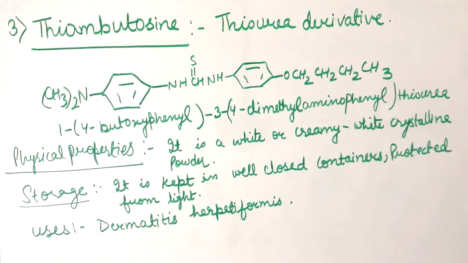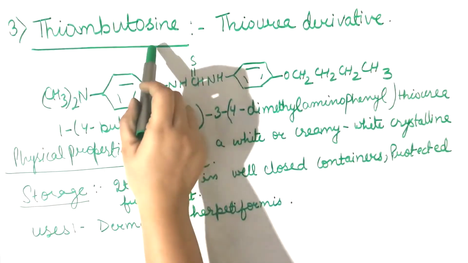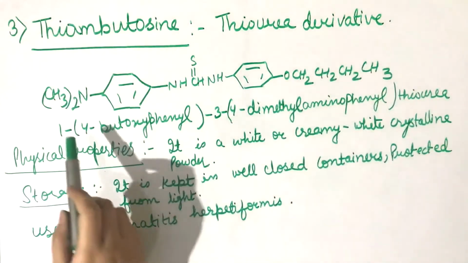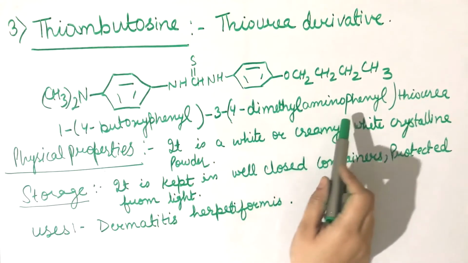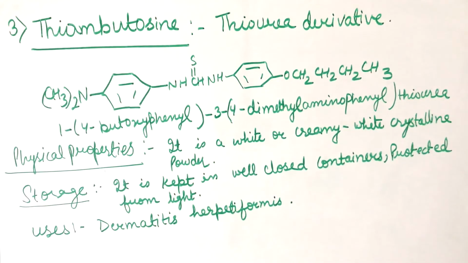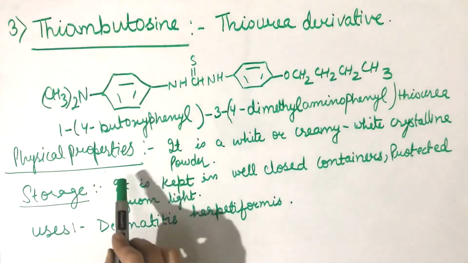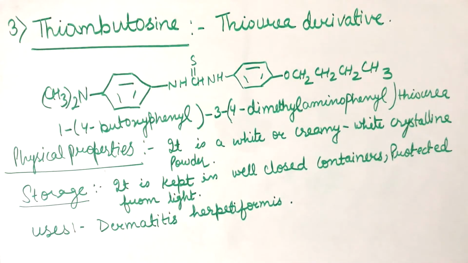Now the next drug in the category of anti-leprotic drugs is thiambutocin, which is a thiourea derivative, and the structure is 1,4-butoxyphenyl 3,4-dimethyl-aminophenyl thiourea. Now this is the thiourea nucleus. The physical property: it is a white or creamy white crystalline powder, and for storage, it is kept in a well closed container protected from light. Uses: it is basically used in the treatment of dermatitis herpetiformis. So this is all about thiambutocin.